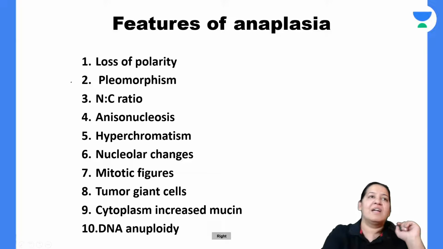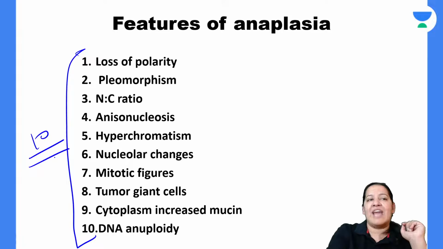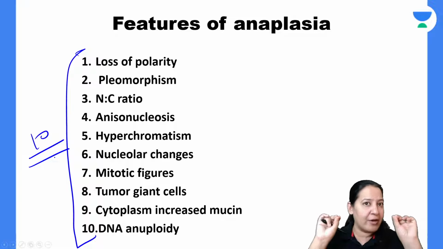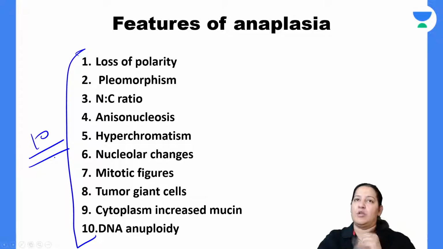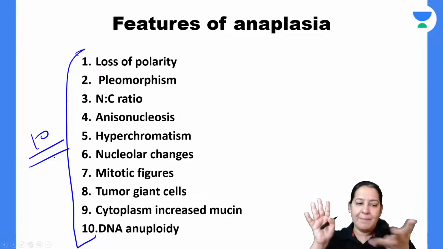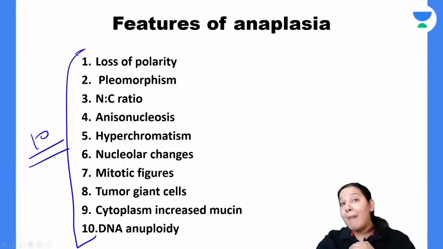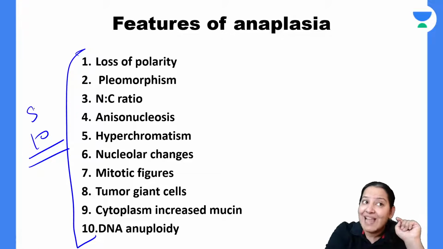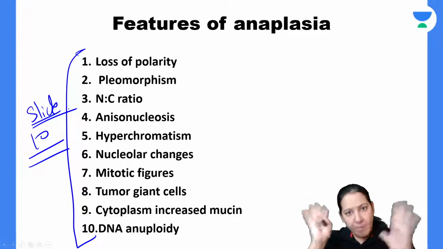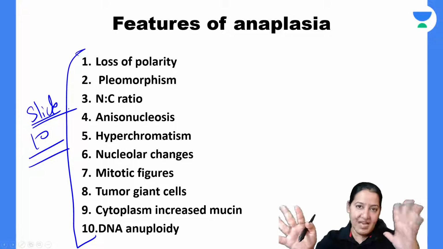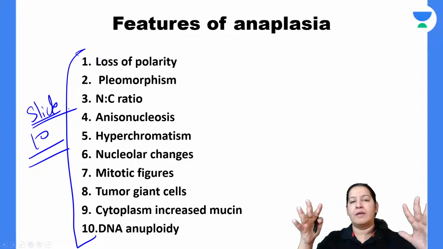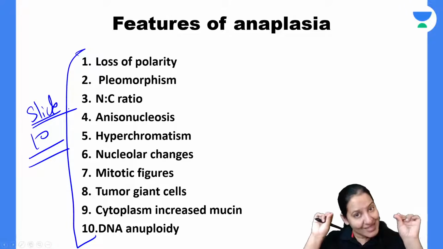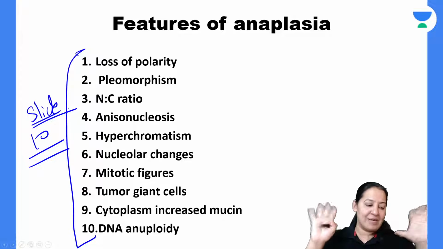What are the features? These are the 10 features of anaplasia. If these 10 features are fitting in any tumor, in the slide of any tumor microscopically, that tumor is a malignant tumor. These features are not seen grossly by surgeons. Surgeons don't use microscopes. Microscopes are used by pathologists. So only a pathologist can see these 10 features on slide in microscopy. It is the job of a pathologist to decide whether the tumor is benign or malignant. It is not a job of anyone else. So only an oncopathologist looking at the slide will decide whether anaplasia is present or absent.